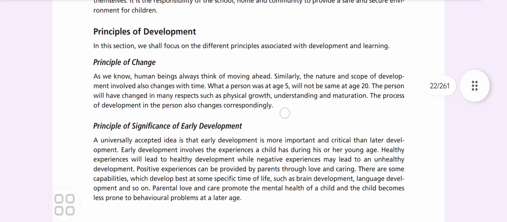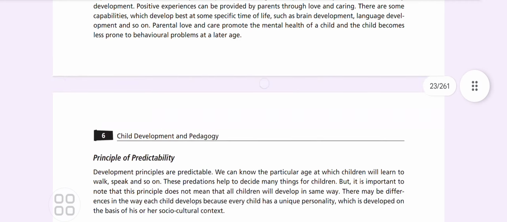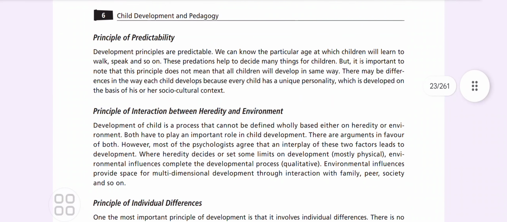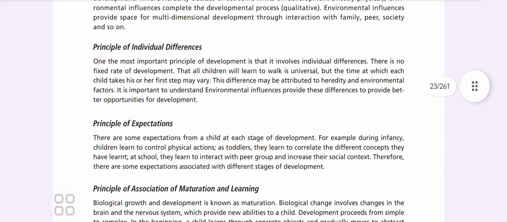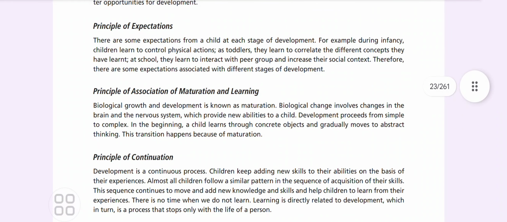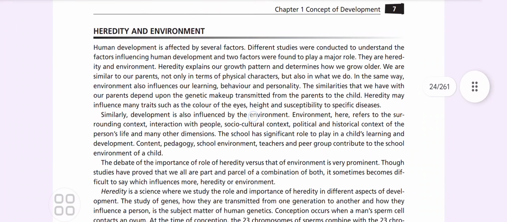So, principles of development: a principle is very important. Principles are rules, the format on which it should be maintained. Principle of change: as we know, human beings always think of moving higher. Similarly, the nature and scope of development also change. Principle of significance of early development, which involves the experience of a child during his or her young age, right? Principle of predictability: we can know the particular age at which children will learn to walk, speak, and so on. Principle of interaction between heredity and environment. Principle of individual differences. Principle of expectation. Principle of continuation.